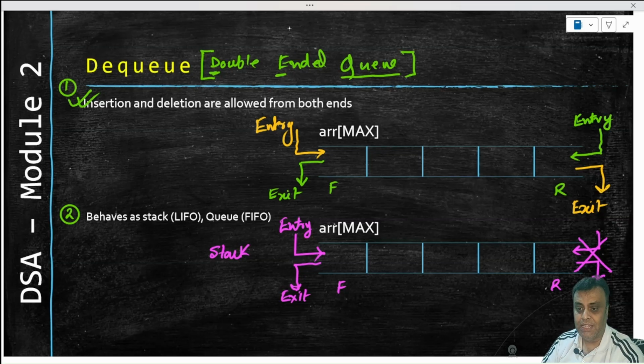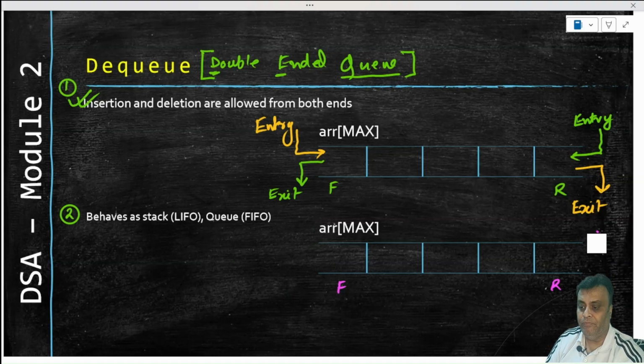If that is clear, then of course we can make it behave like a queue now. Which we in fact talked about: I will allow it to exit from the front, and I will allow entry from the back. I will not allow the other two operations, that is the exit from here and the entry from here.